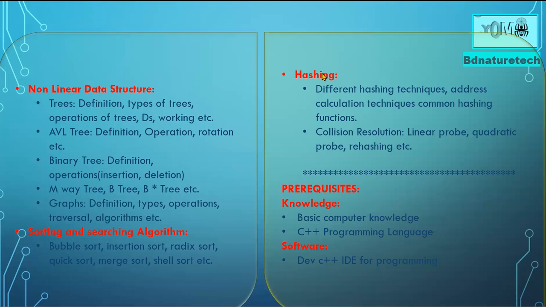We are going to talk about hashing as well: the different hashing techniques that we have for calculating an address, and the common functions used in the hashing method for calculating an address. We are going to talk about that, as well as collision resolution. We are going to talk about the linear probe and the quadratic probe.